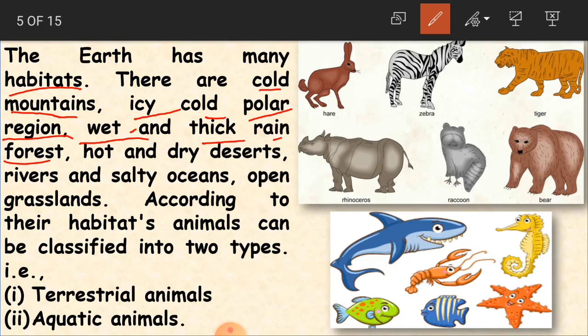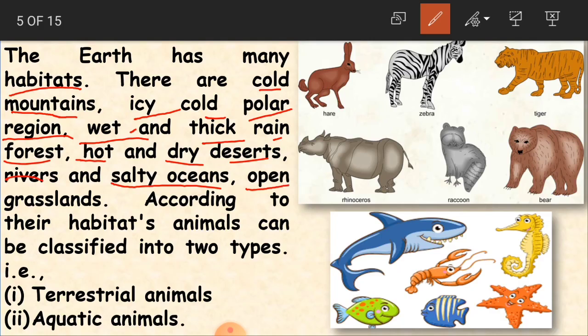You also have hot and dry deserts. How are the deserts, children? They are very hot and very dry. Hot because of the maximum temperature, and dry because of the minimum amount of water. Rainfall is also very less in desert regions. You also have rivers and salty oceans. Why do we call oceans salty, children? Because the water in the ocean is salty, so we call them salty oceans.